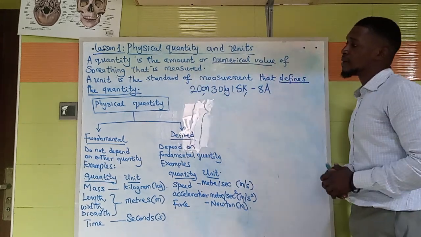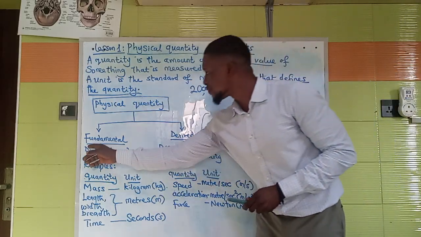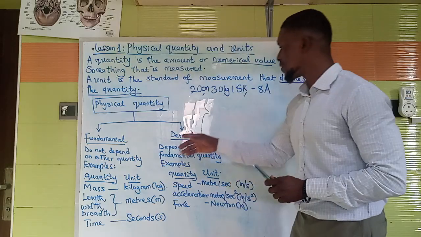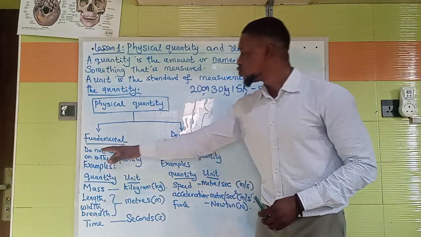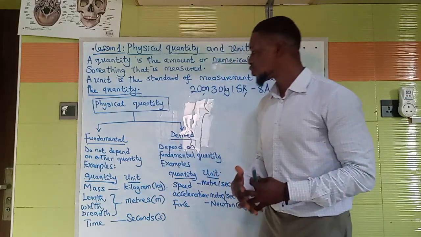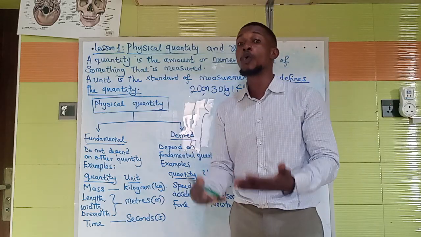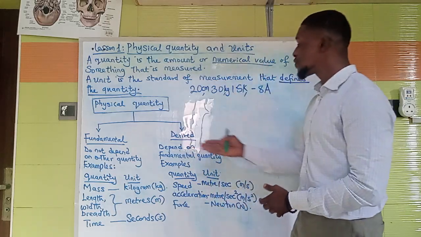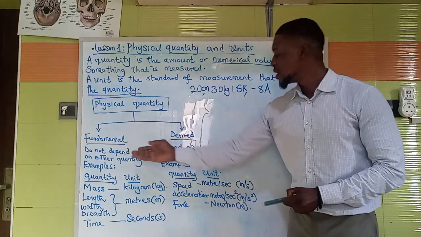Alright, so let's look at the types of quantity we have in physics. We have two types. We have the fundamental quantity and the derived quantity. Now, why are they fundamental? The fundamental quantities do not depend on other quantities. That means they can stand on their own. While the derived quantities are the quantities that depend on the fundamental quantities.